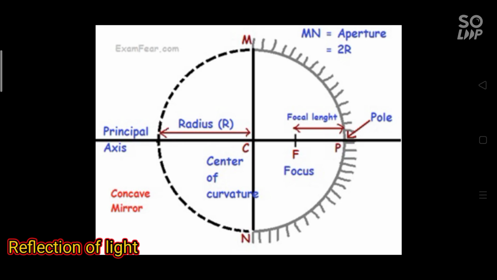Brief introduction of terms related to a spherical mirror. Center of curvature. The center of curvature of a mirror is the center of the sphere of which the mirror is a part. Radius of curvature. The radius of the sphere of which the spherical mirror is a part is called the radius of curvature of the mirror. Pole. The geometric center of the spherical surface of the mirror is called the pole of the mirror. Aperture. The plane surface area of the mirror through which light rays enter and fall on the mirror is called aperture. Principal axis. It is the straight line joining the pole of the mirror to its center of curvature.